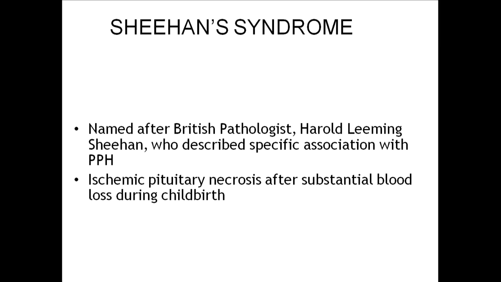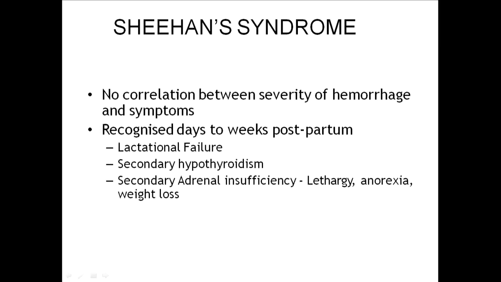So ischemic pituitary necrosis after substantial blood loss during childbirth in the postpartum period is called Sheehan syndrome. It's not other hypotension or other blood loss causes. Only the postpartum cause of hypotension is called Sheehan syndrome.